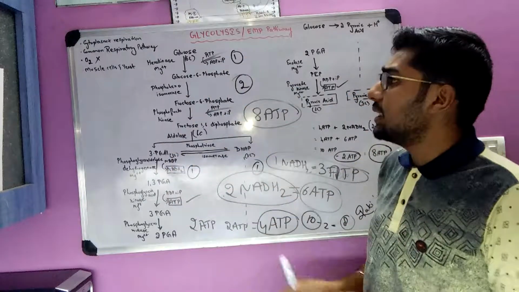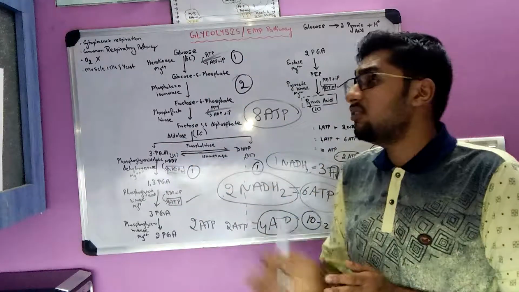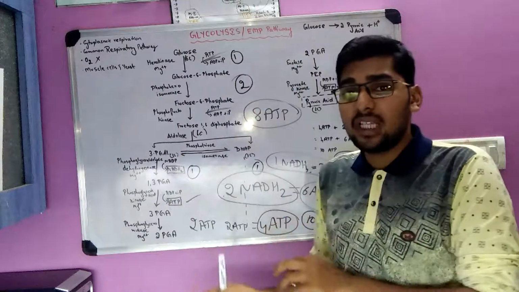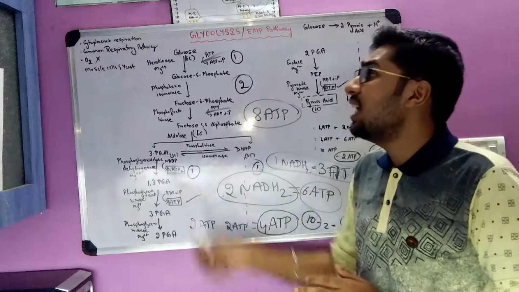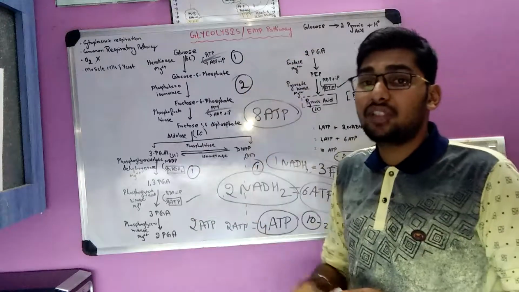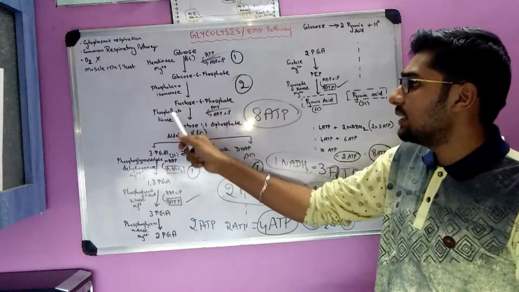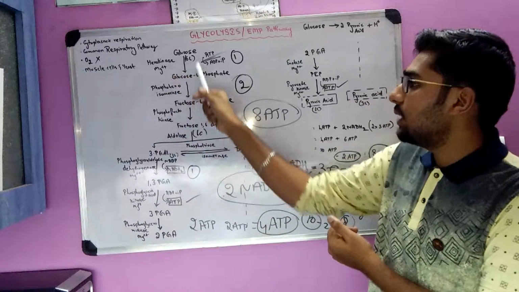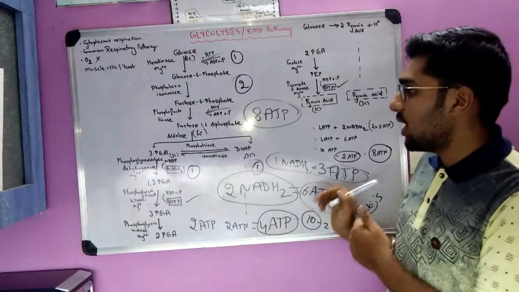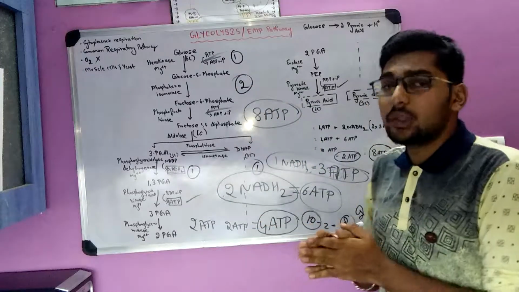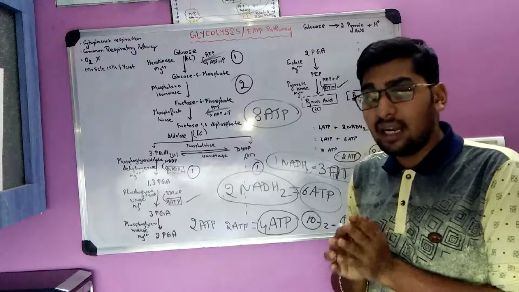So this is the glycolysis, which is the first step in respiration, which is a very important step. It is also called the common respiratory pathway. It is common for all types of respiration, and it occurs in the cytoplasm of the cell. So this is simple. It is very easy. If you just remember the enzymes, you can deduce the enzyme from the names. If you just remember the step-by-step reaction, the conversions, the enzymes also can be written. So I hope this video was very useful and I made it simple and clear for you.